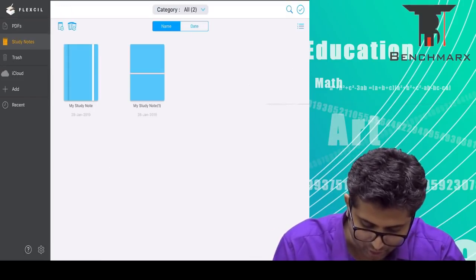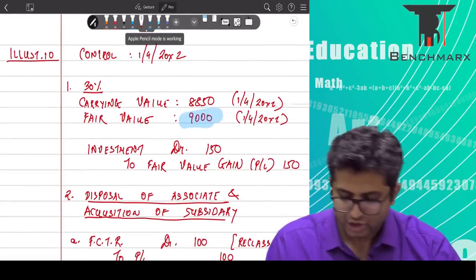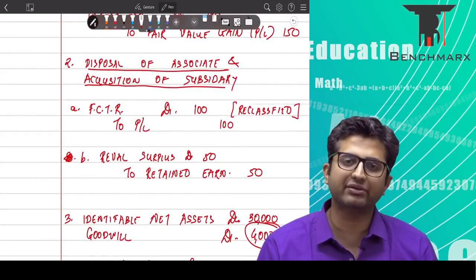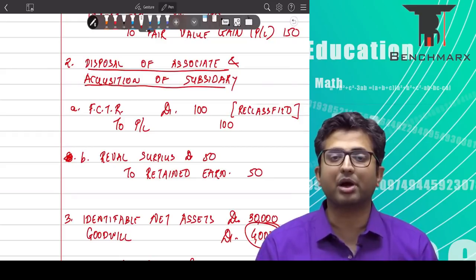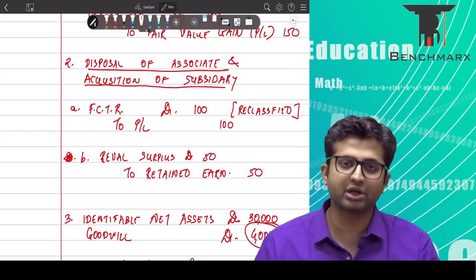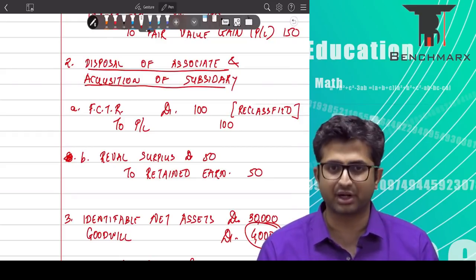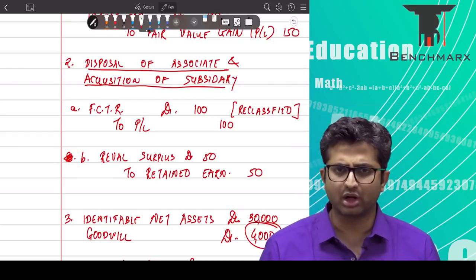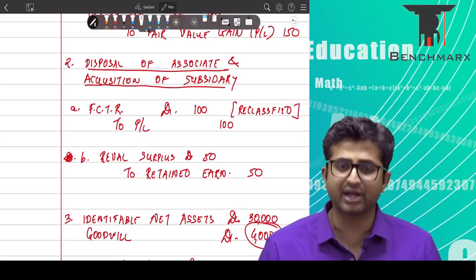Let me just complete the notes over here. So the institute over here, as you can see in your solution, has recorded it as a part of a single entry. What we have tried to do over here is record it as a part of separate entries. So this is a very important question. I would recommend you to view this question, revise this.